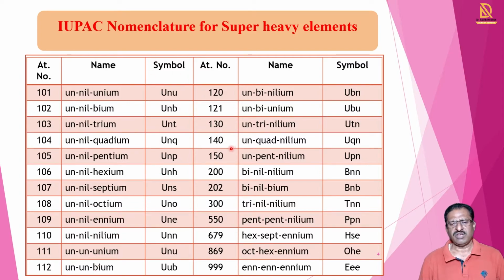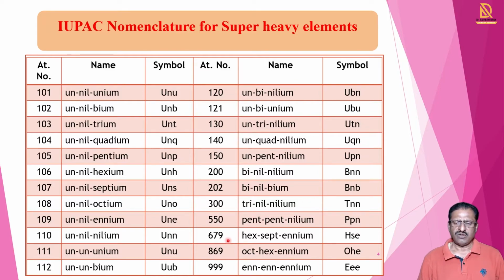We see some other names. We will not see this whole table because you can understand these by taking certain examples. So we take atomic number 140. Here we simply write their roots and end by ium. So un for 1, quad for 4, nil for 0: unquadnilium and symbol is Uqn.